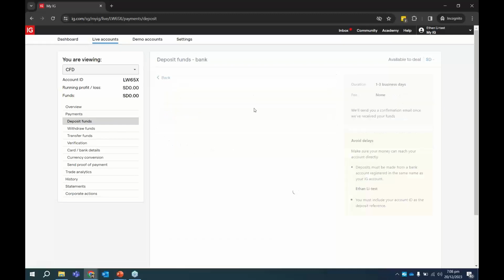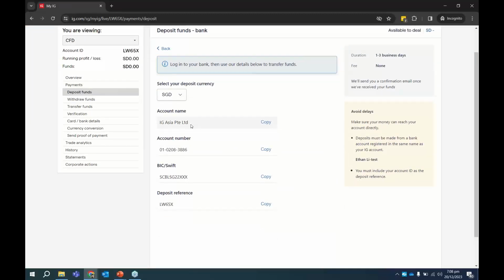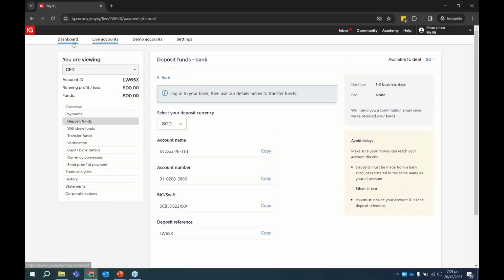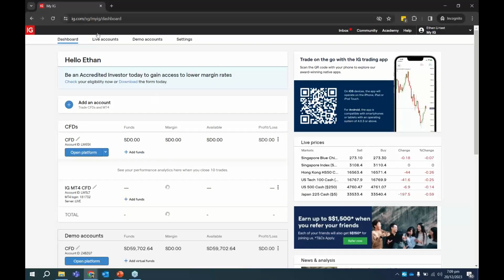The last method, of course, is our traditional bank transfer. So this is our account number. You don't have to memorize it, you just need to go to this page and everything is over here. And again, when you're making a transfer, for Singapore we use FAST transfer. You need to indicate your deposit reference as well. So without further ado, that is the funding methods.